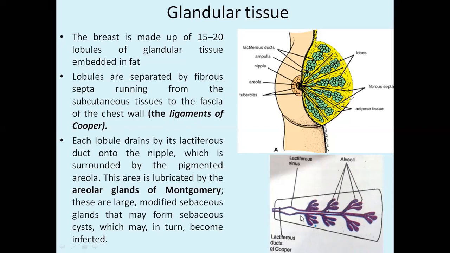Finally, this will be opening in the nipple region via the lactiferous duct. Before the opening of the lactiferous duct, you will find a small bulge, which is called the lactiferous sinus. Now see here, this is the nipple region, and the skin surrounding the nipple is called the areola. The areola will be pinkish in color in case of a primigravida, primi in the sense of one who has not given birth to any children yet.